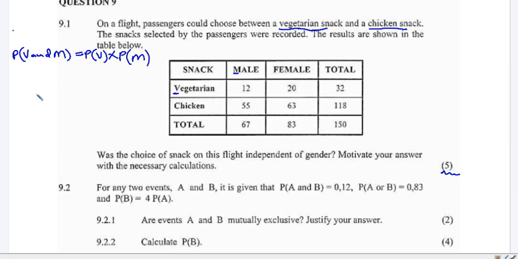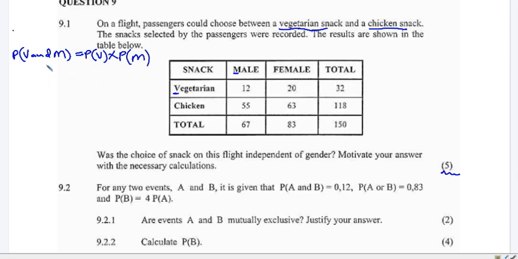We deal with the left-hand side, and then we deal with the right-hand side separately. And then at the end, we compare. If the answers are equal, then that means they are independent. But if the results are not equal, then that means they are not independent events.